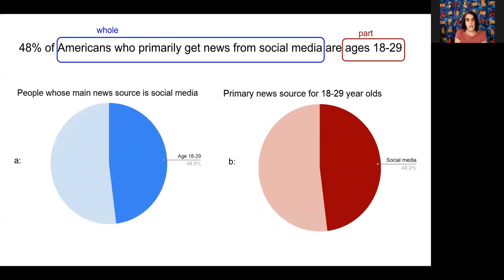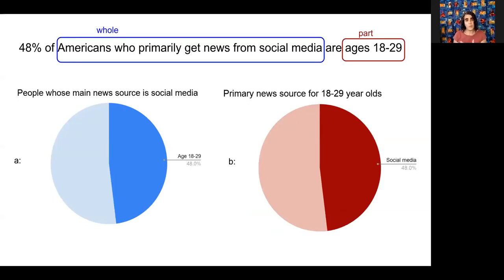48% of... remember, the stuff after the "of" gives me the whole. So my whole is Americans who primarily get their news from social media, and the rest of it is the part, the ages 18 to 29. So let's look at these two pies. Pie A, the whole, is people whose main news source is social media, and the part is the age 18 to 29. Whereas for pie B, the whole would be the primary news source for 18 to 29-year-olds.